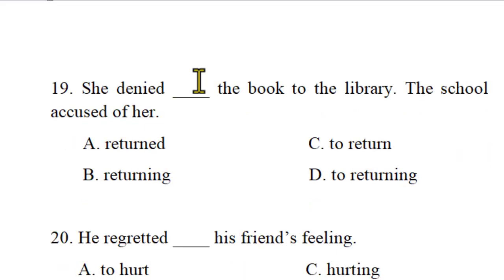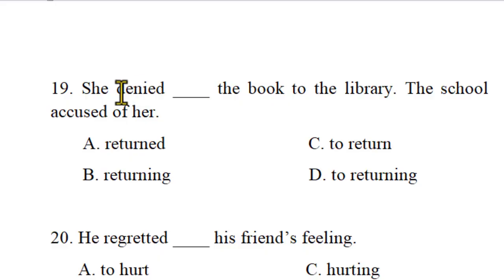Another question here. She denied the books to the library. The school accused her. So what do you understand from the question here? Return it, returning, to return, to returning. It's a verb pattern question. If such a question appears, please focus on the verb here. She denied. What's the verb here?